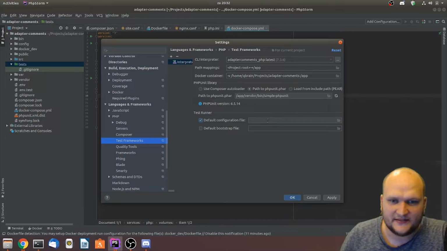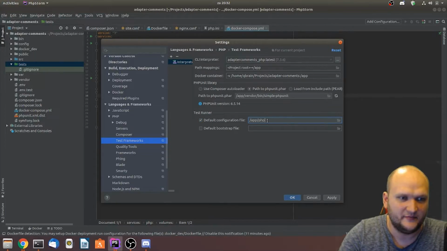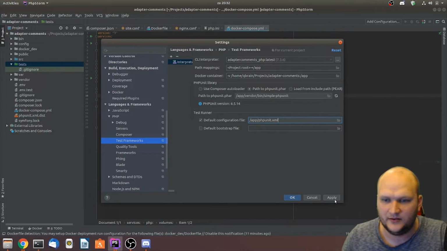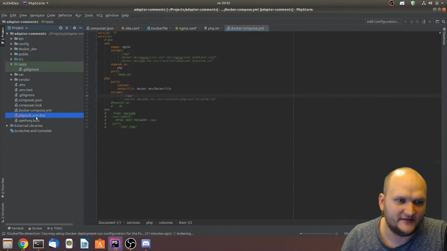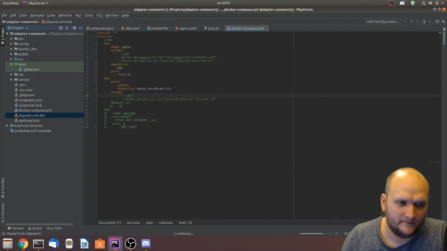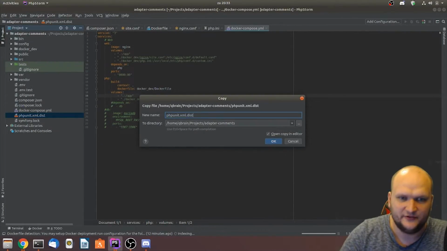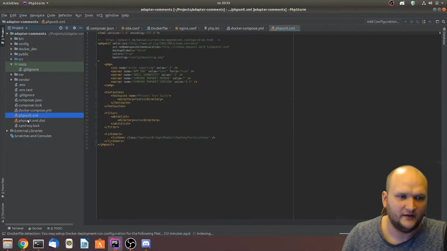And now we're doing this /app phpunit.xml. All right, and then we need to create it. So I'm creating a, oops, PHPUnit.xml. There we go.